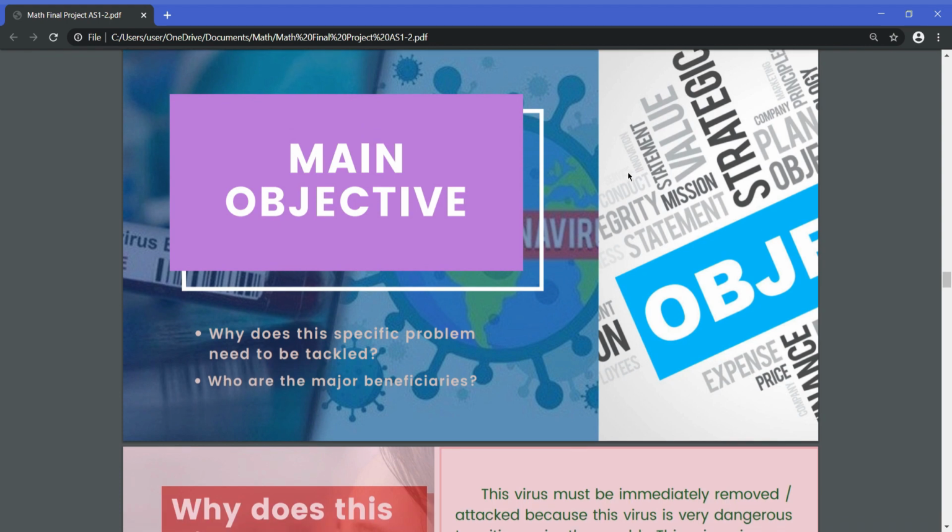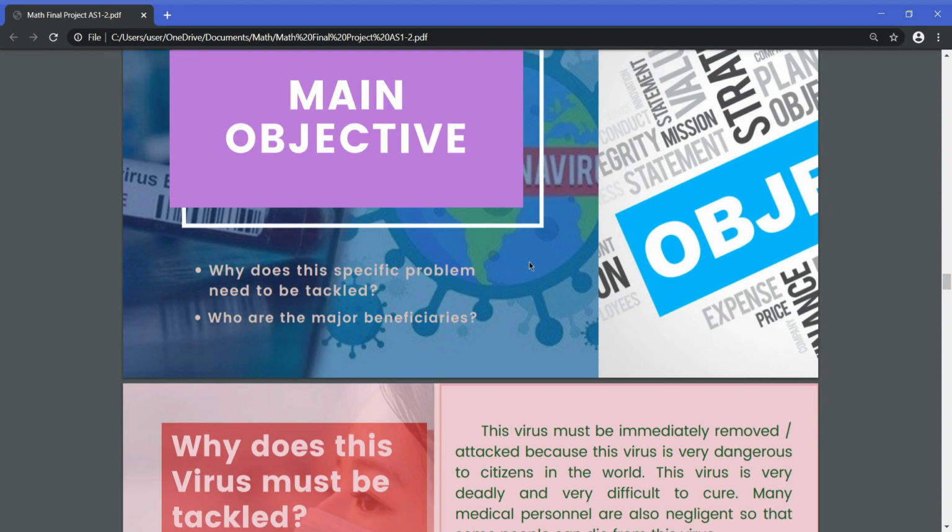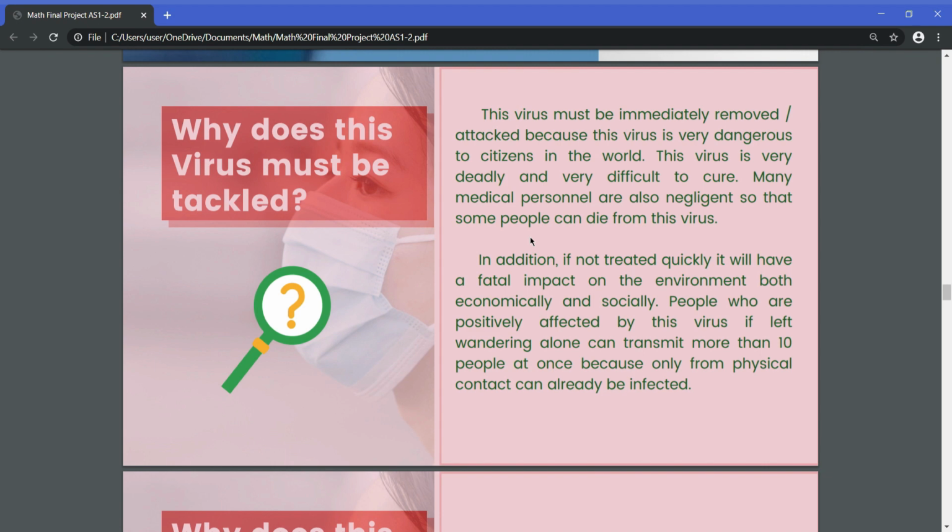So what is the main objective of this proposal? This one is content. Why does this specific problem need to be tackled, and who are the major beneficiaries? So why must this virus be tackled? Same as the slide that I have been showing you before, this virus must be immediately removed or attacked because this virus is very dangerous to citizens in the world. This virus is very deadly and very difficult to cure. Many medical personnel are also negligent, so some people can die from this virus. In addition, if not treated quickly, it will have a fatal impact on the environment, both economically and socially.